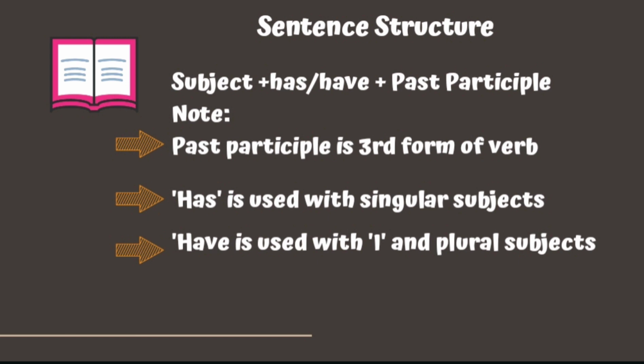For example, if we take to go, then the past form of go is went and the past participle is gone. One more point you must remember is we never use to be verb in perfect tenses. We always use to have.